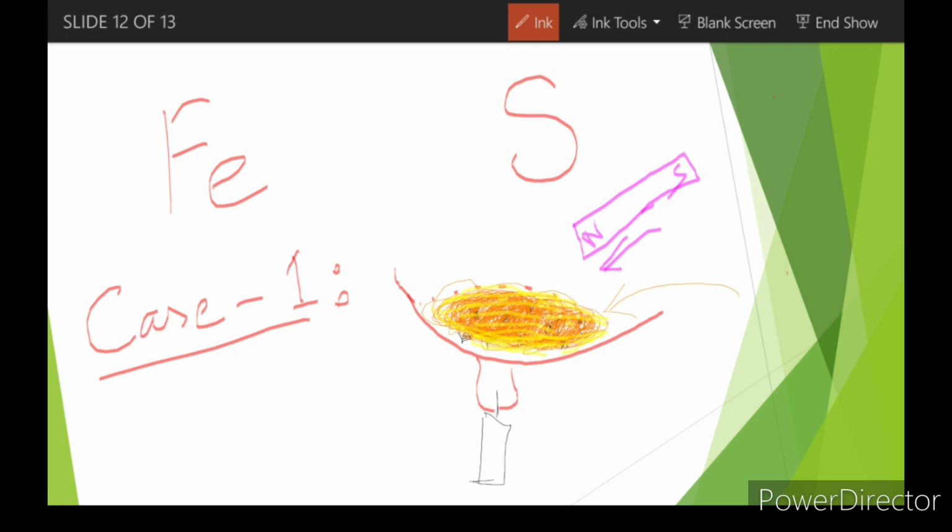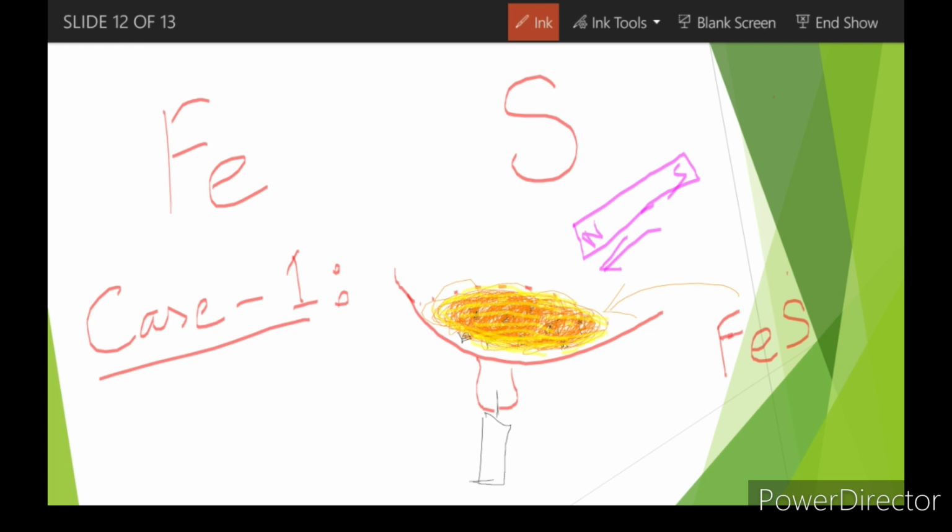And why is that? Because this lump that you can see, the brown colored lump that you can see here, it is not iron and sulfur anymore. It has converted into iron sulfide. Okay, this is a completely new substance, iron sulfide.